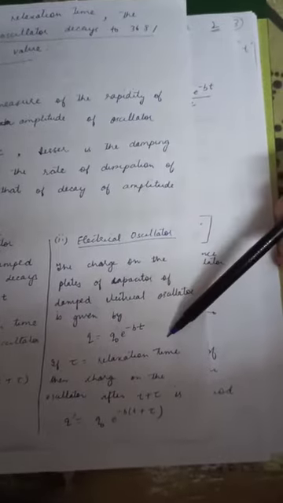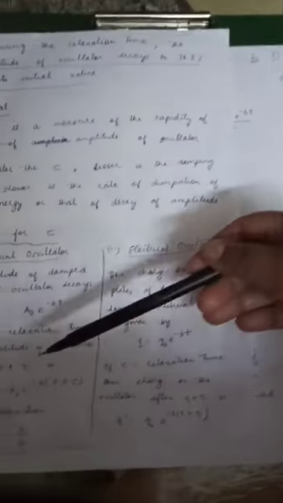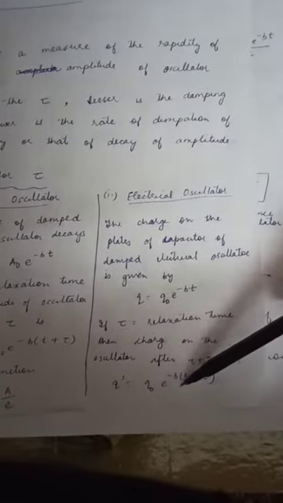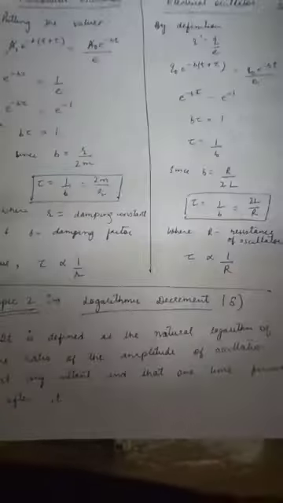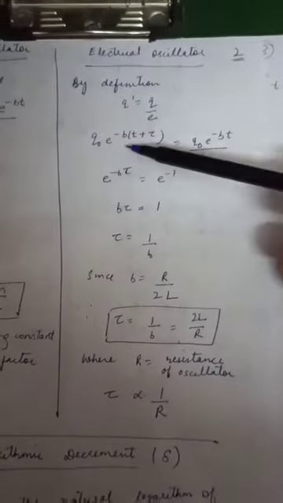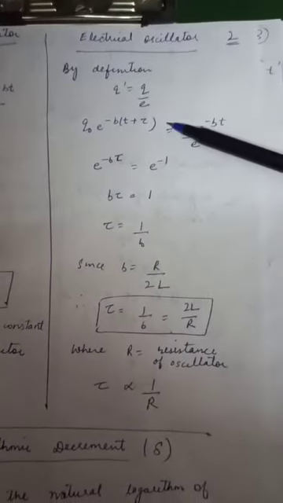Now what is tau? Tau is the relaxation time, similar to the derivation for the mechanical oscillator. Now after the time t plus tau, the amplitude or the charge will become Q dash, which will be Q0 e raised to power minus b, where instead of t, we will now be writing t plus tau. Similarly, on the same lines, by definition, we know that Q dash is equal to Q by e.